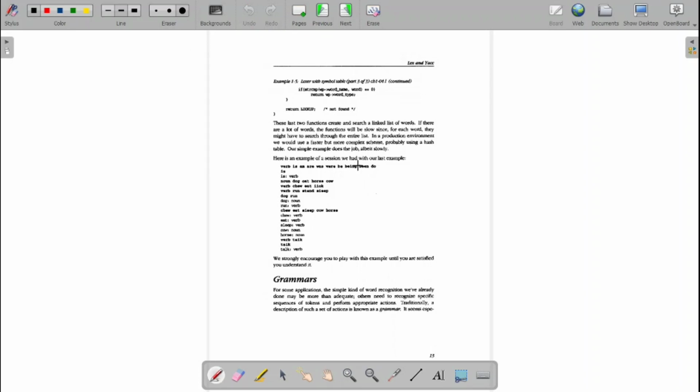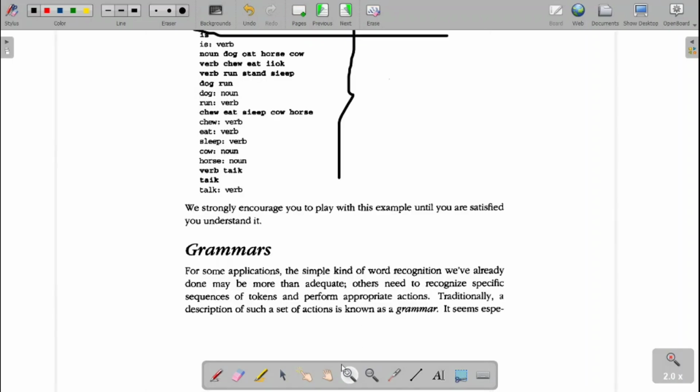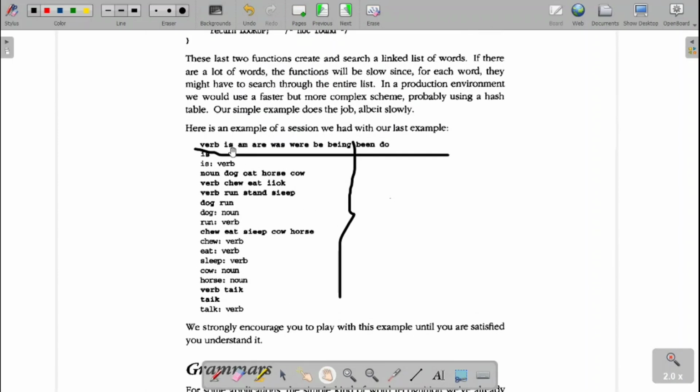Fine. So the same thing is explained over here. First, we give the verb list: is, am, are, was, were. These were entered over there. Then when I give is, it will be printed as a verb. Right? So this is the advantage of the symbol table. The symbol table is the memory area wherein we store the values, and when I give those values directly, it is going to give us the type of the values.